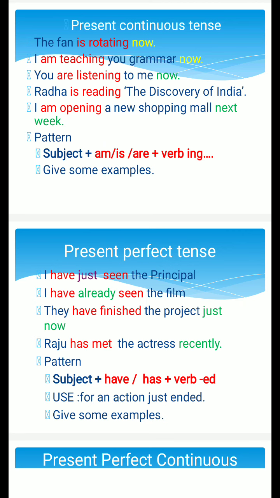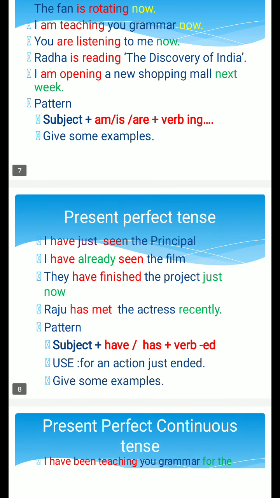And Radha is reading The Discovery of India. The Discovery of India by Jawaharlal Nehru is one of the famous history books which talks about Indian history. So the third sentence is very important. One person will not be reading a book all the 24 hours. So it talks about the action which is going on, may not be at the time of speaking.